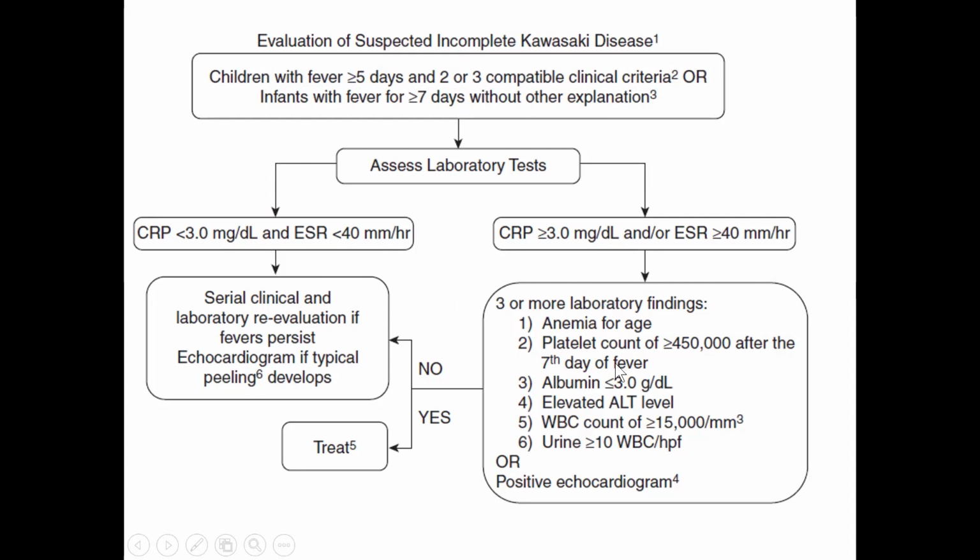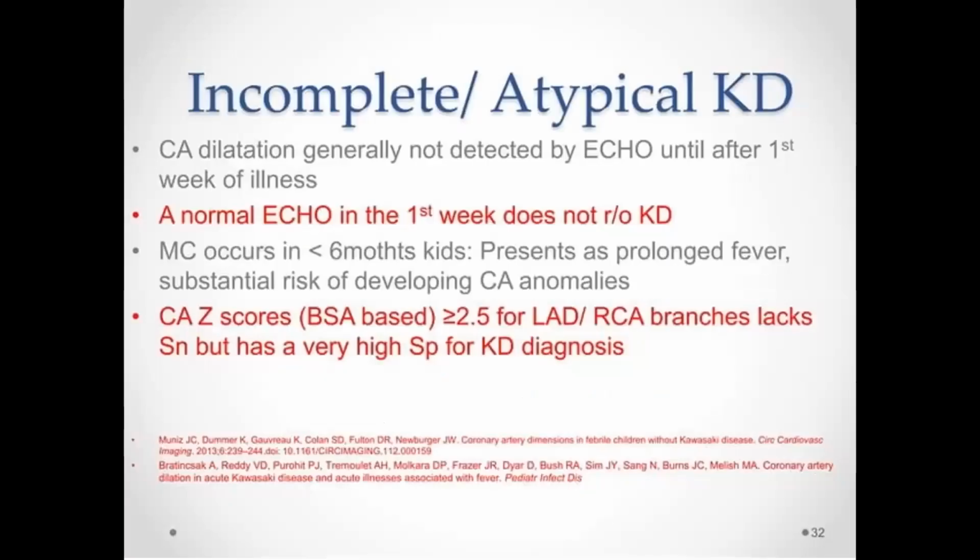So these are the usual laboratory findings we see. Anemia can be there. There will be thrombocytosis, with platelet count more than 450,000 after the 7th day of fever. There will be hepatitis and hypoalbuminemia. WBC count will be more than 15,000, and there will be sterile pyuria, with urine WBC more than 10. A positive echocardiogram is enough to diagnose Kawasaki disease, even though these criteria are not there. If there is a positive echo, then we can consider it as Kawasaki disease.